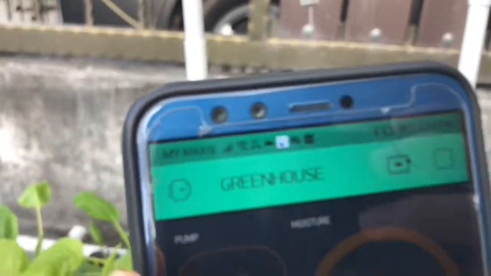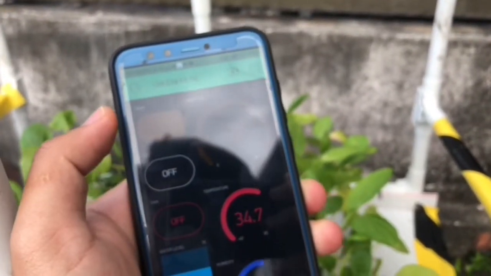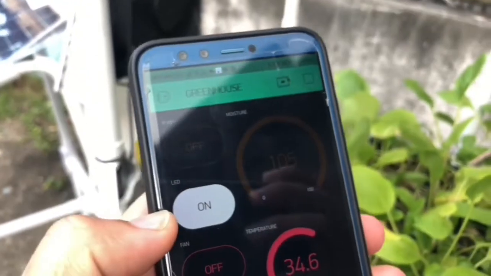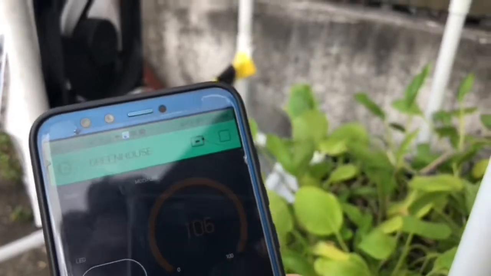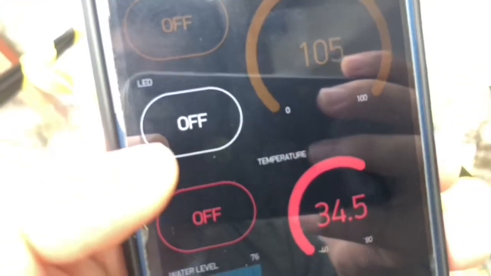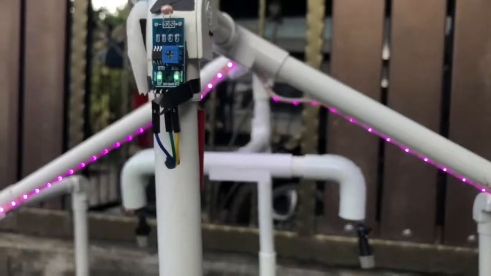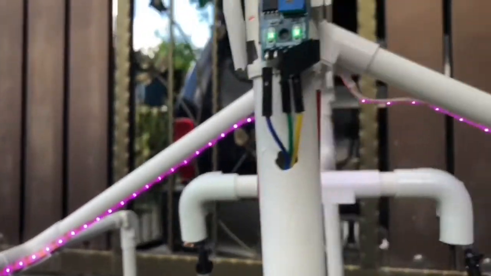So we'll turn on the push button for the water pump manually. But for the fan, we cannot turn it off because the setting right now is set up for the automatic system. The LED we can turn on manually, even during the day or the night.